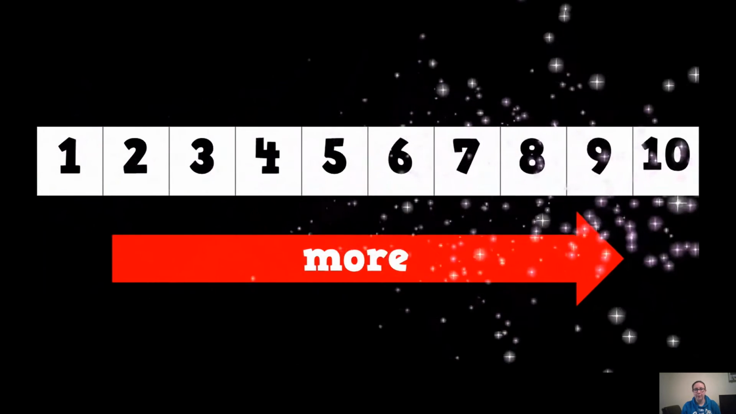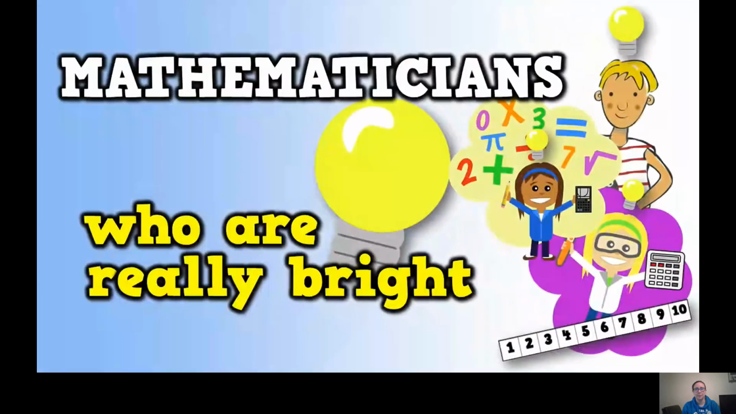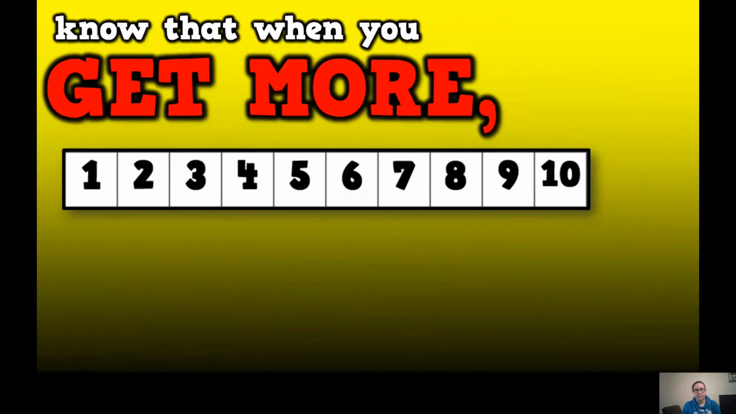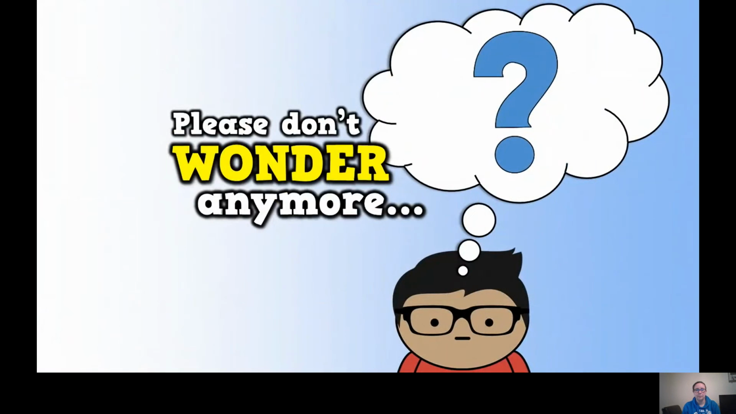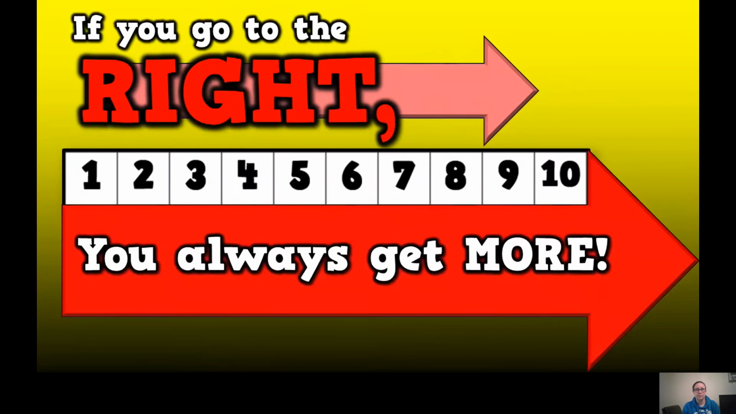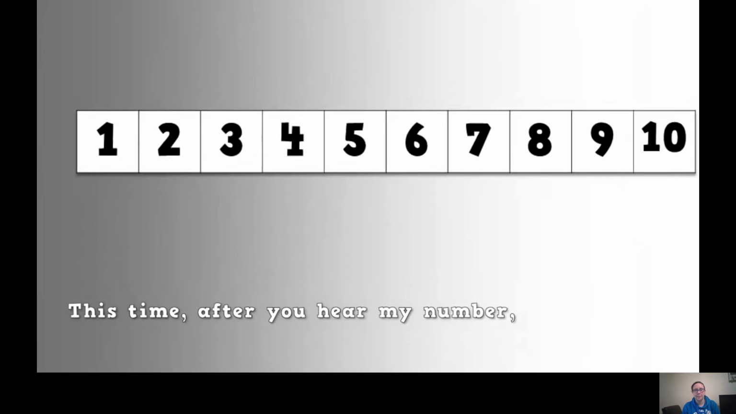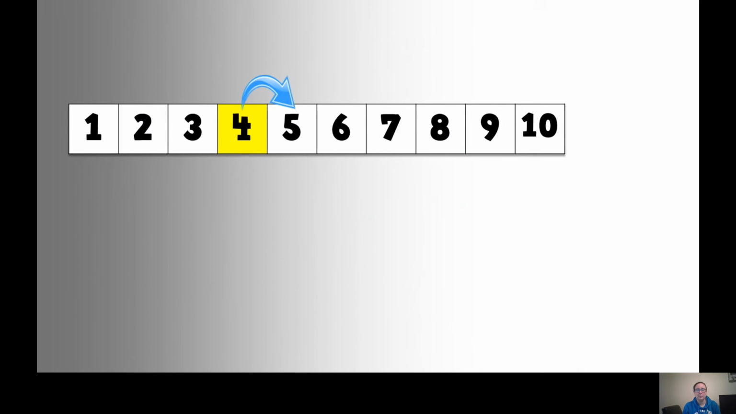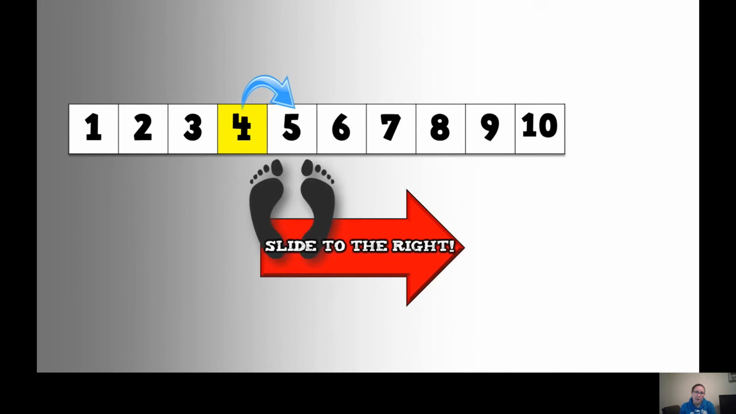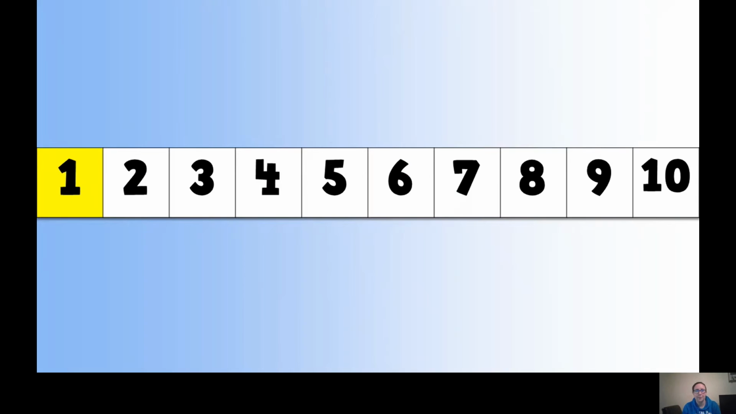Well done. Mathematicians who are really bright know that when you get more, you go to the right. Please don't wonder anymore. If you go to the right, you'll always get more. This time, after you hear my number, say out loud what number would be one more, and slide to the right. To the right.